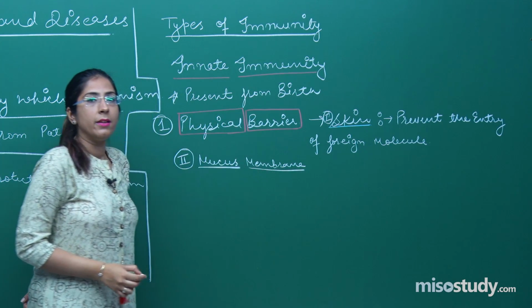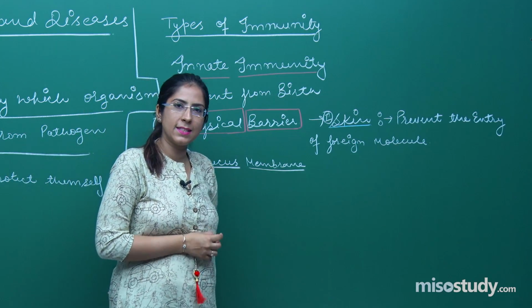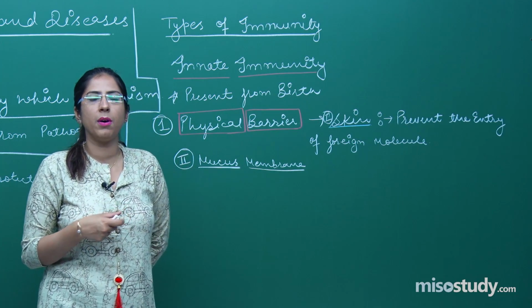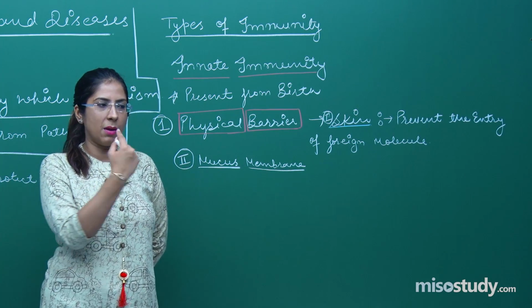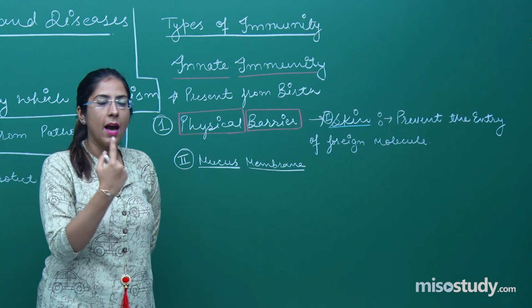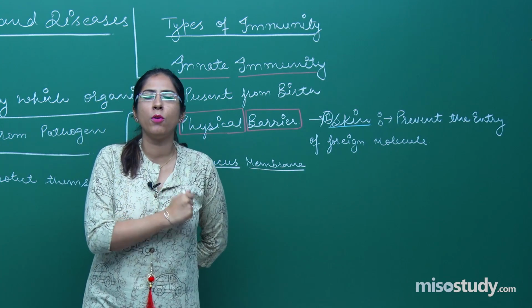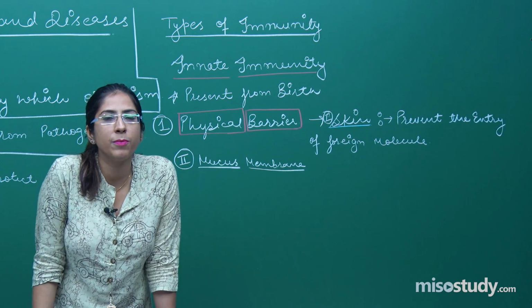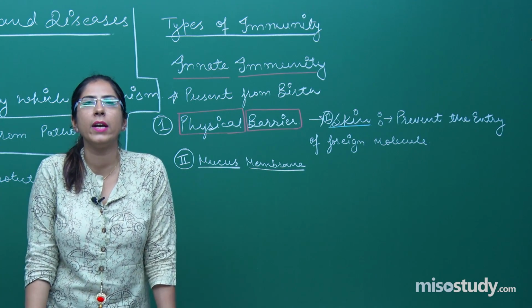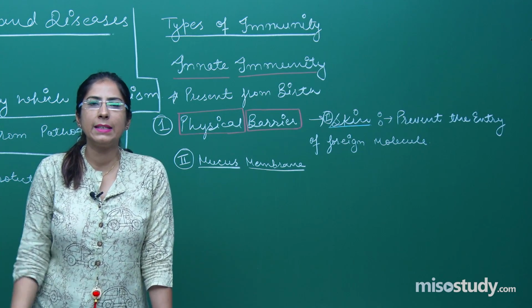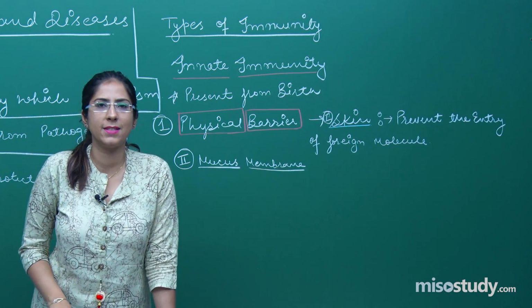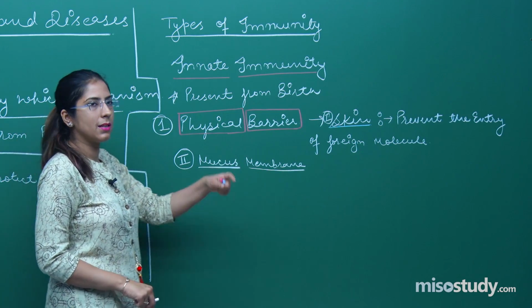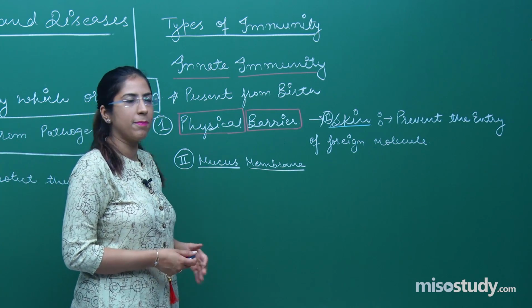The mucous membrane is present in various systems such as the respiratory system and our digestive system; our stomach lining has mucus, right? And in the stomach, mucus has one more function. Hope, students, you remember this. The function of mucus in the stomach is to prevent the lining of the stomach from the action of HCl, right? But in this case, it also prevents the entry of pathogens, right?